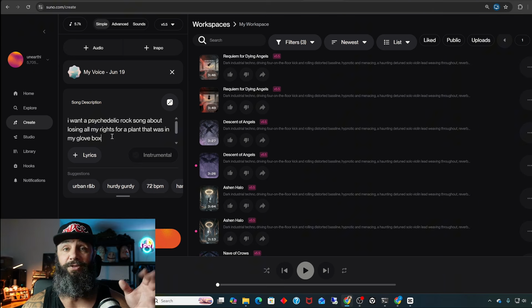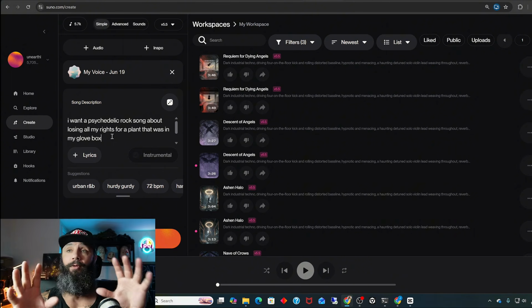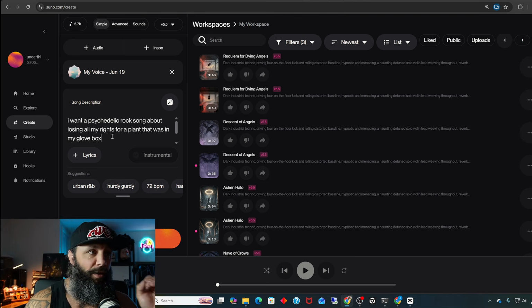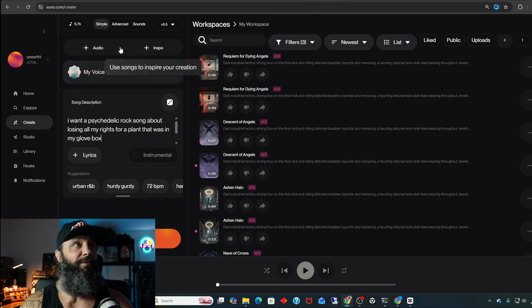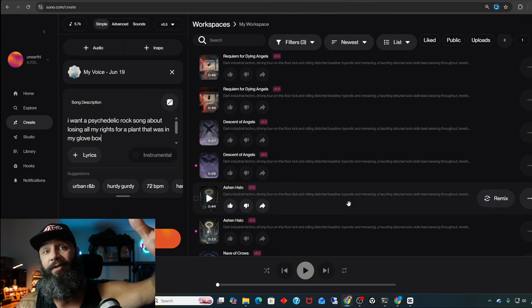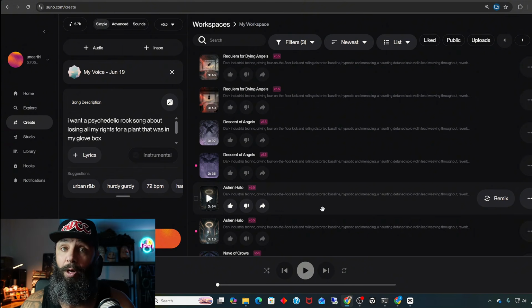But this is the fastest way to get something out there, because for me, it's easier to get a minimum viable product and then think about what I don't like in that. I don't like this, I don't like that, and then tailor the prompt and the lyrics backwards from there. Maybe I didn't like the style it came up with, because even though you start on simple, once you remix the song, it's going to put it in an advanced mode so you can edit the lyrics and the prompts that the machine used to pull all of your sounds into synthesis.